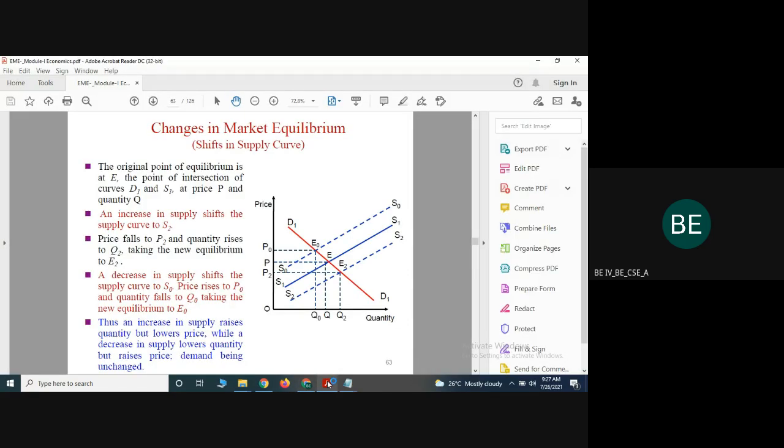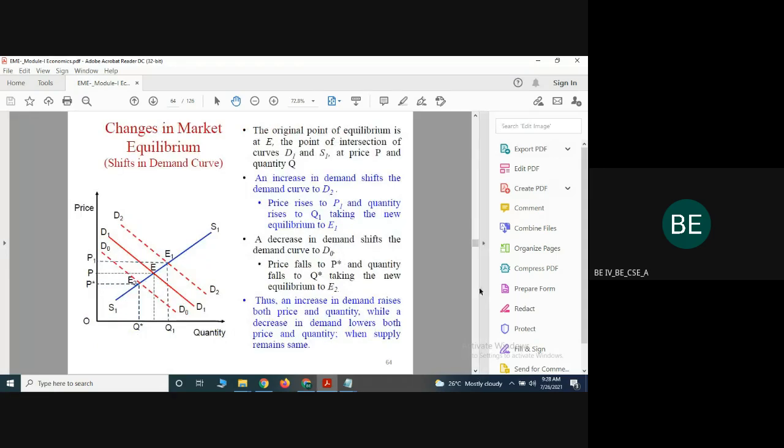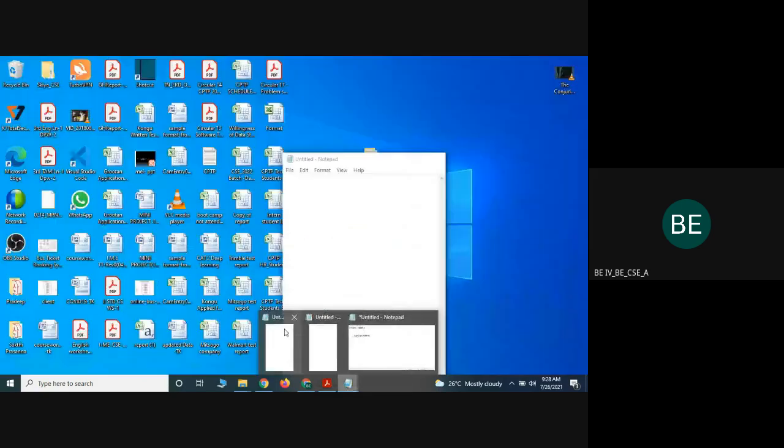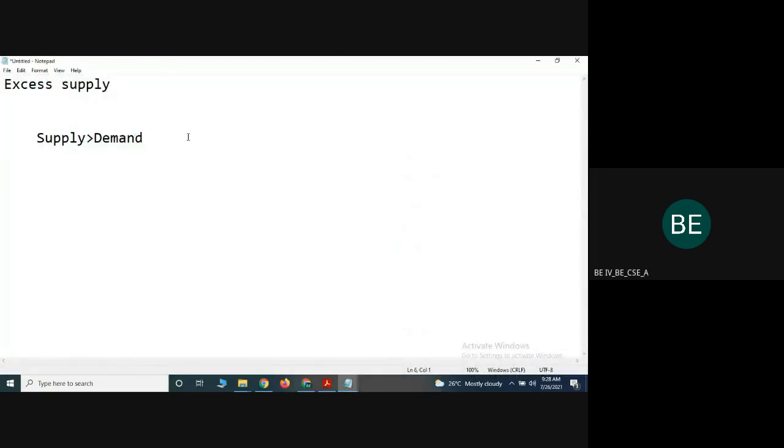Which is not that concept, which is not available in your PPT. Okay, you can refer to it. I will share the ebook. You can refer to that mathematical notation in your book.